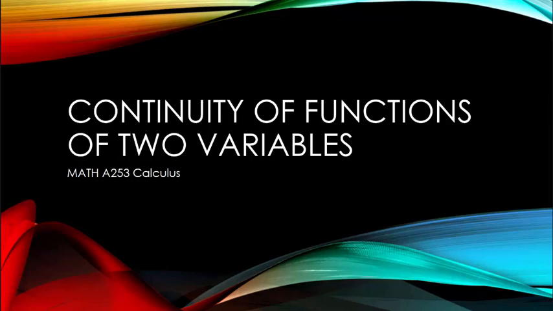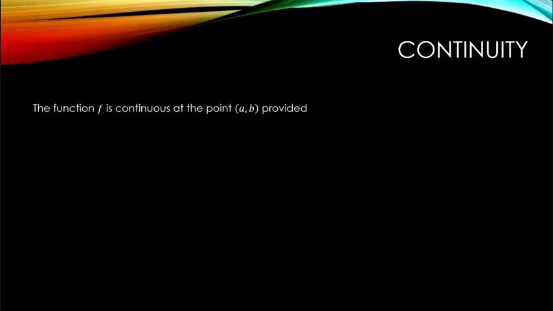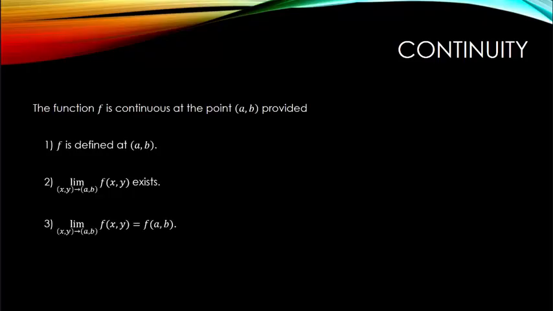In this video, we're going to talk about the continuity of functions of two variables. The function f is continuous at the point (a, b), provided the following conditions are met. 1. The function f is defined at the point (a, b). 2. The limit as (x, y) goes to (a, b) of f(x, y) exists. And 3. The limit as (x, y) goes to (a, b) of f(x, y) is equal to f(a, b) by